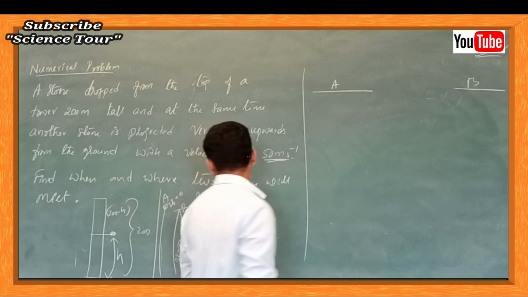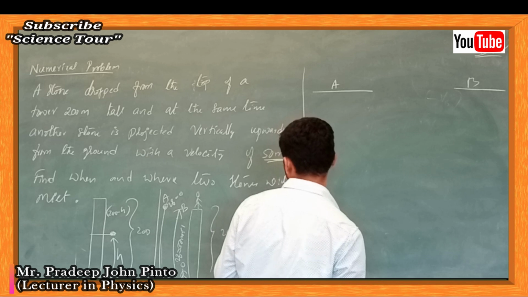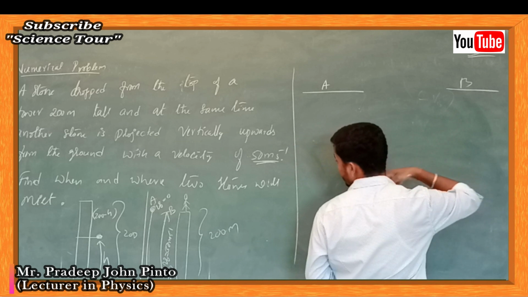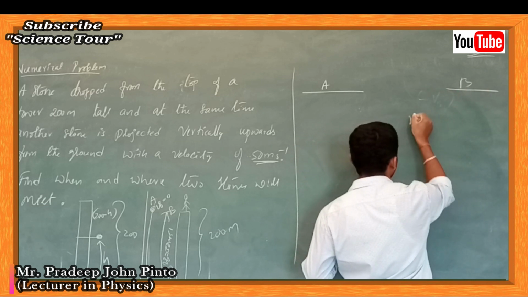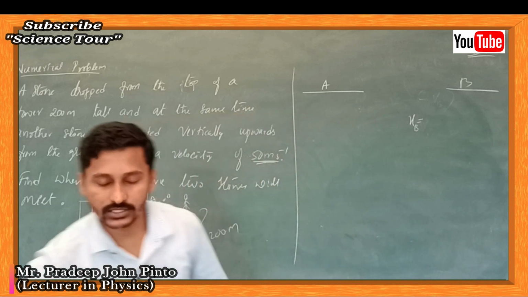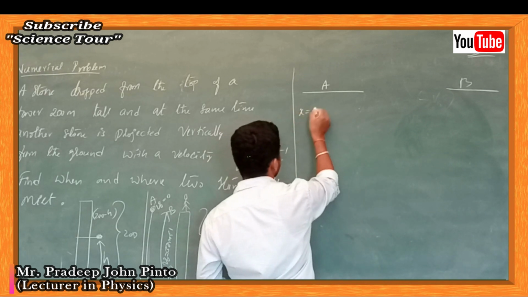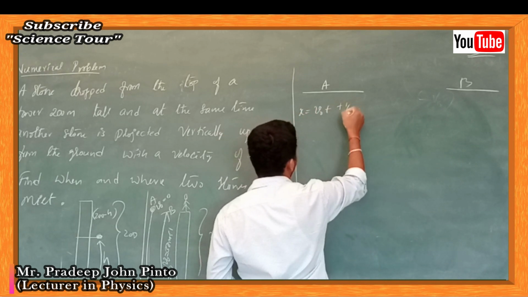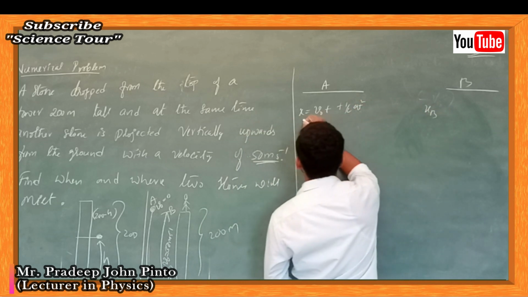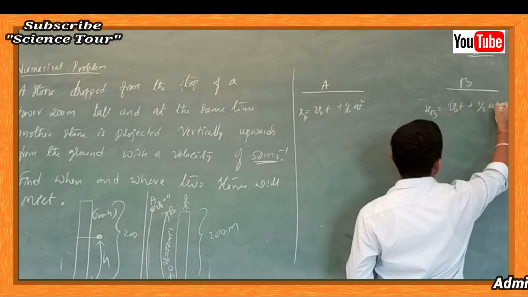Then what are we going to write down for stone A? Stone A is the one which is dropped. So stone B is the one which is thrown. For the thrown stone, we are going to find out the distance. Distance means what is the formula? You have to write down x is equal to v naught t plus half a t square. Here also for xB and xA it is v naught t plus half a t square.